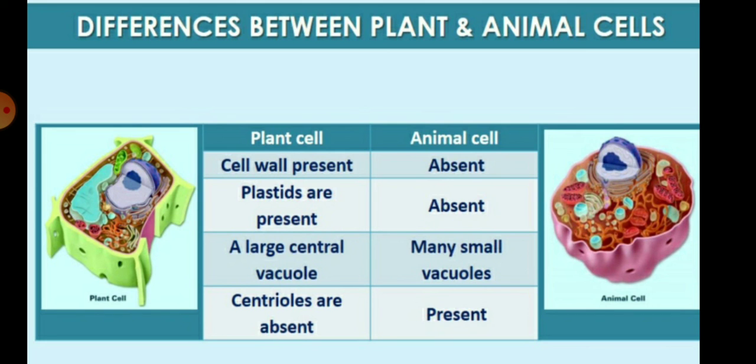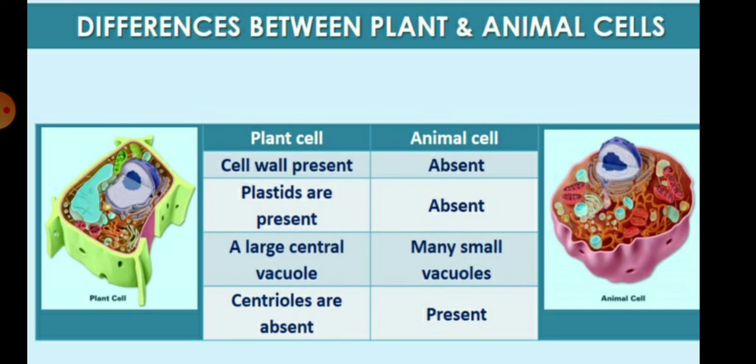Plastids, which we know as leucoplast, chromoplast, and chloroplast, are present in the plant cell, but the animal cell lacks plastids. A large central vacuole, which occupies about 90% of the volume of the plant cell, is present in the plant cell, but in the animal cell many small vacuoles are present.